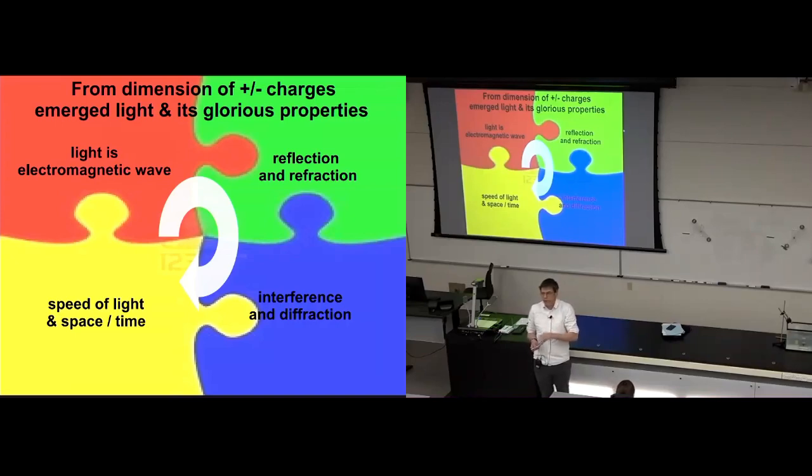All these properties that emerge from electrical charge, light reflection, light refraction, light interference, light diffraction, can all be traced down to the electromagnetic nature of light. Sometimes we'll trace them down to the electromagnetic nature of light, and sometimes you'll just see the laws that emerge from the electromagnetic nature of light. Anyway, that's the plan.